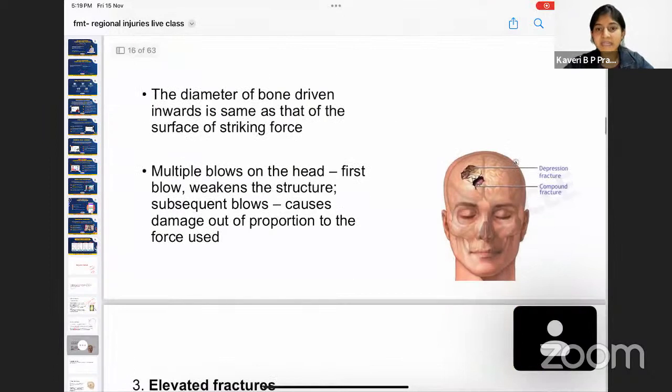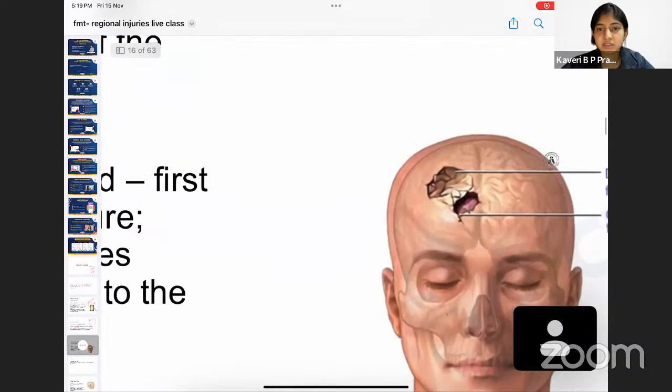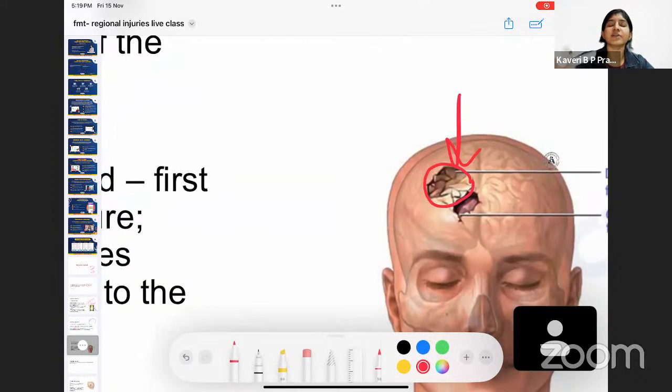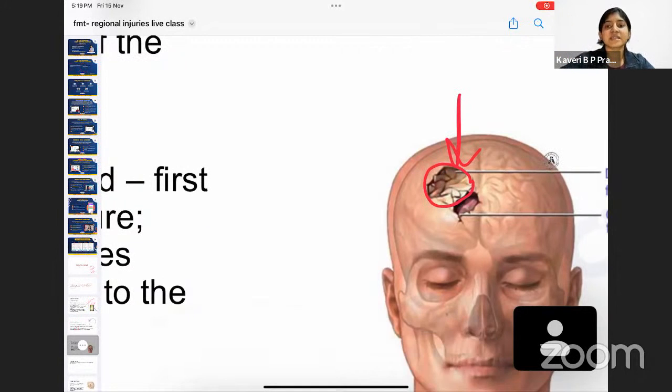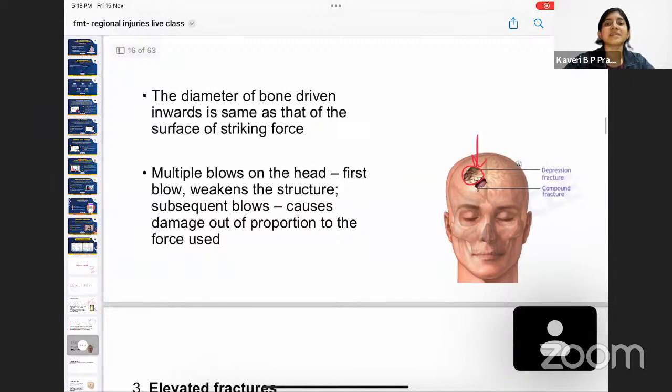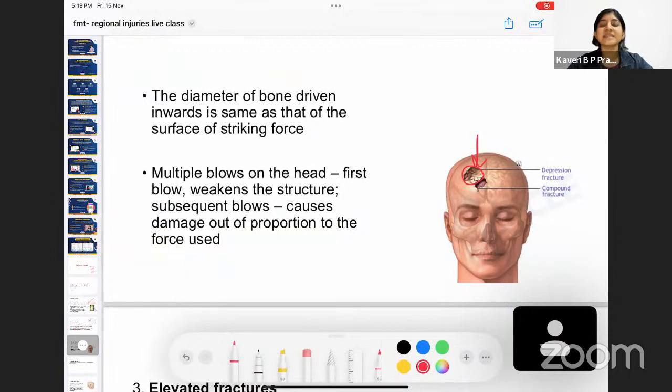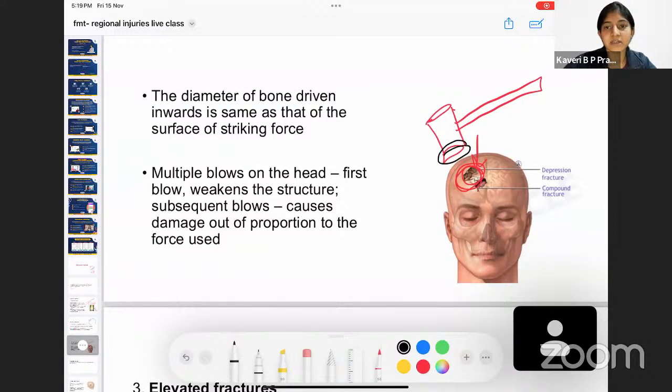And in depressed fracture, as you can see in the image here, this is depressed fracture. As you can see, this part of the skull has been depressed. It has gone inside. Okay, and the diameter of the bone driven inwards is the same as the striking object. For example, if this was a hammer that caused the impact, the diameter of the wound, as you can see, is the same as the diameter of the weapon that caused the injury.